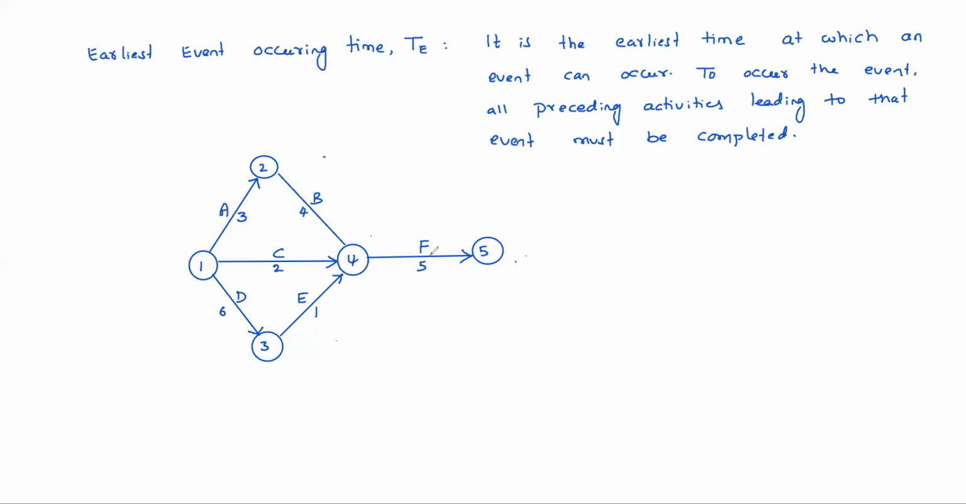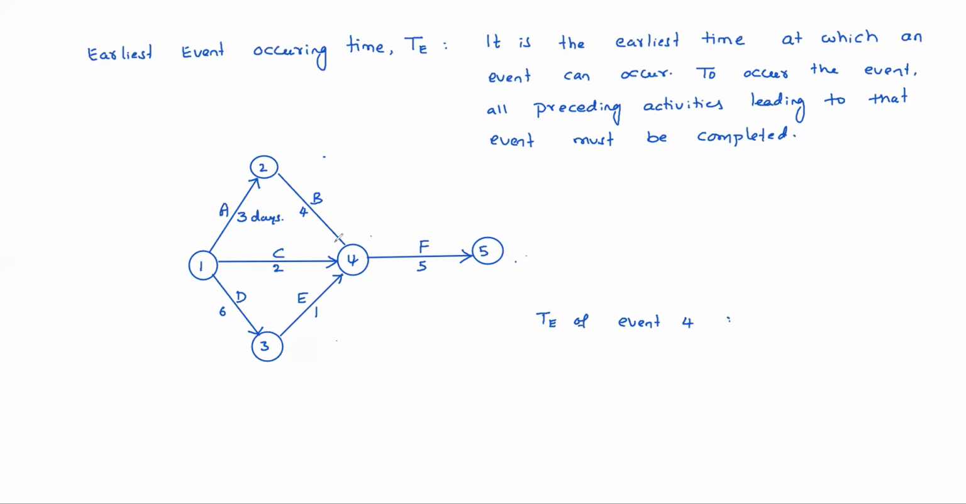So just for example, event 4. What is the TE of event 4? Earliest occurring time of event 4. So as early as possible, the event has to occur. Then in how many days? Suppose these are days. In how many days can event 4 occur?